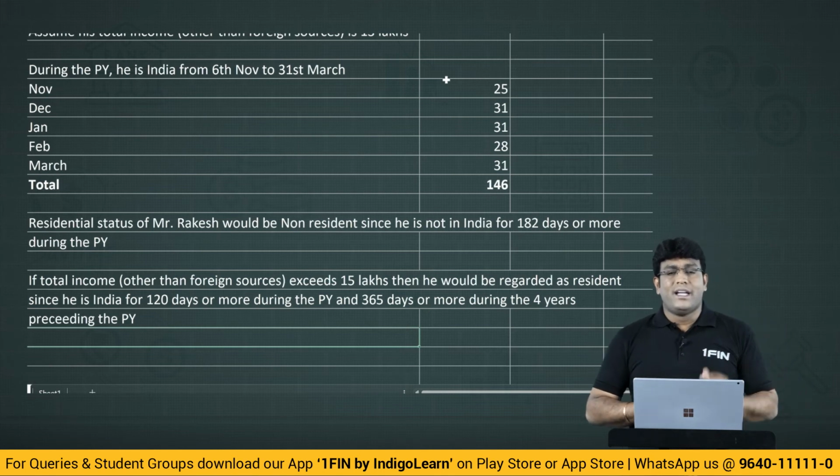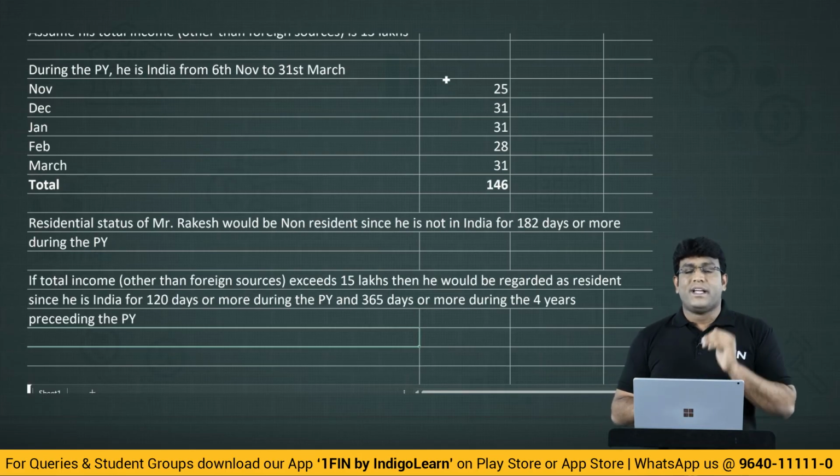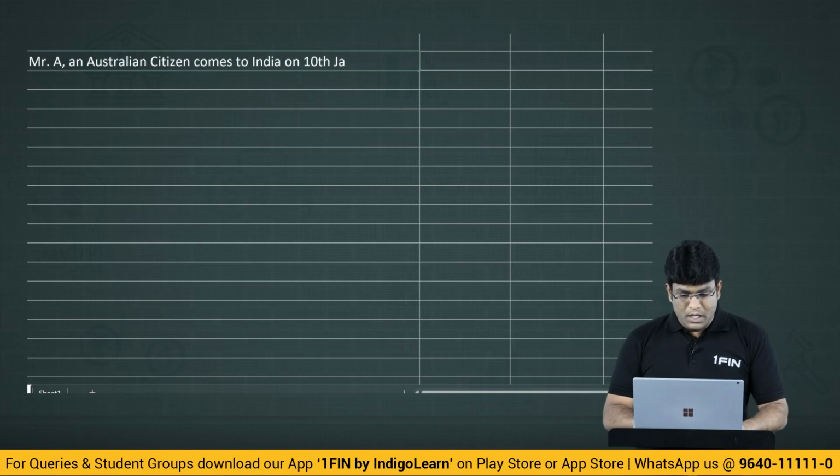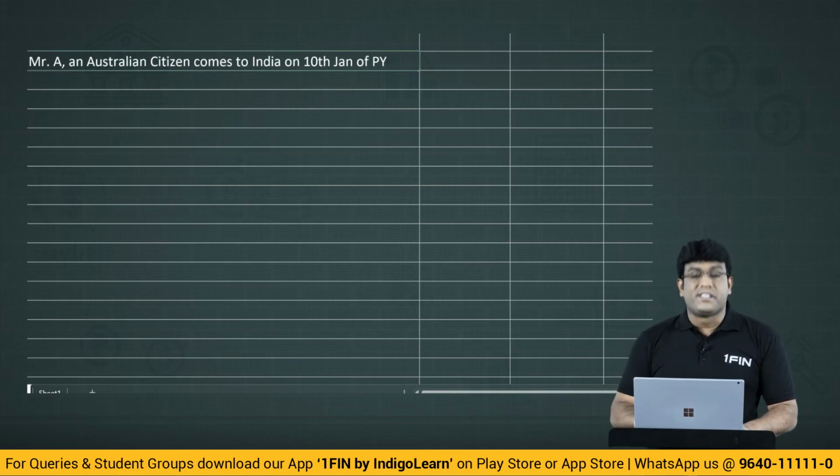Exactly. Now let's look at one more interesting example so that we'll get complete clarity of thought on this concept, guys. Let us say we have one person, Mr. A, an Australian citizen. He comes to India on 10th Jan of previous year. 10th Jan of what, my dear friends? Previous year. For the purpose of visit.